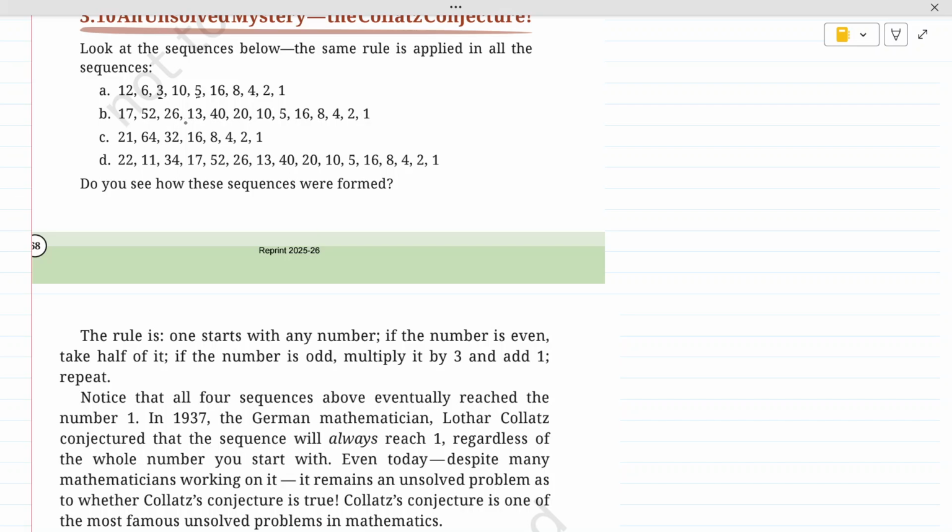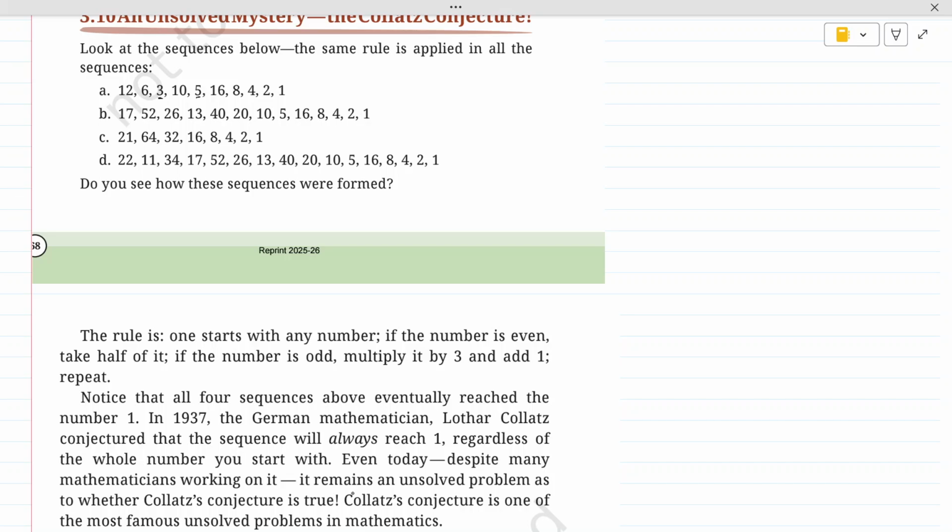So it means if we keep on repeating this, the end number we will get is 1 in all the sequences. So, in 1937, the German mathematician Lothar Collatz conjectured that the sequence will always reach 1 regardless of the number you start with. Even today, despite many mathematicians working on it, it remains an unsolved problem as to whether this is true or not.